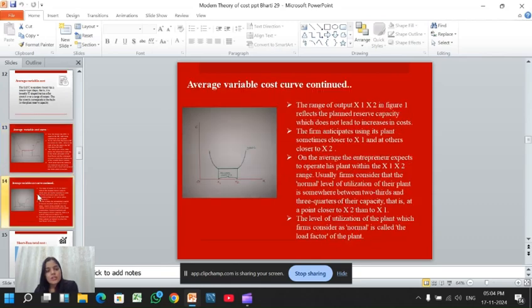So this X1 and X2 in the figure reflect the plant reserve capacity, which does not lead to an increase in cost. The firm anticipates using its plant closer to X1 or at X2. The level of utilization of the plant which the firm considers normal is called the load factor of the plant.